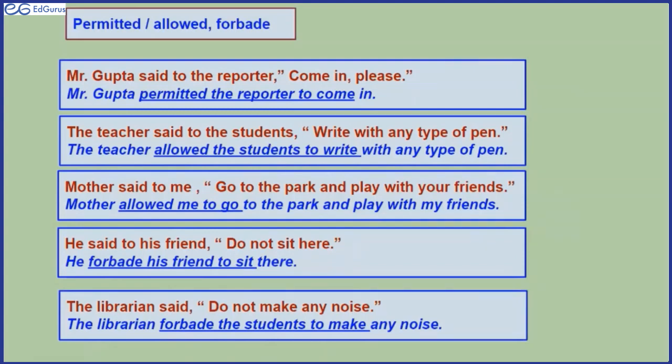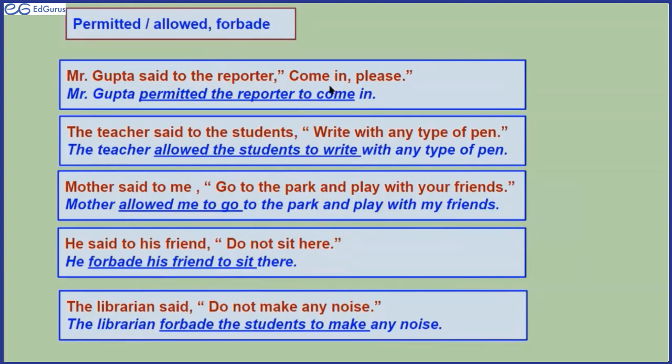Permitted or allowed, both can be used. Either permitted or allowed can be used. If it is a don't type of imperative, then of course there can be somewhere disallowed also. But usually in place of disallowed, we use forbade. Now here it is. Mr. Gupta said to the reporter, come in please.